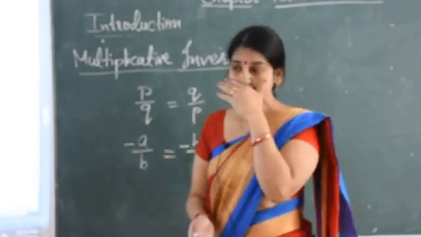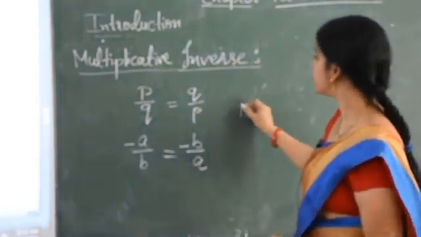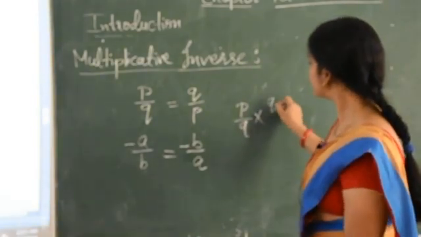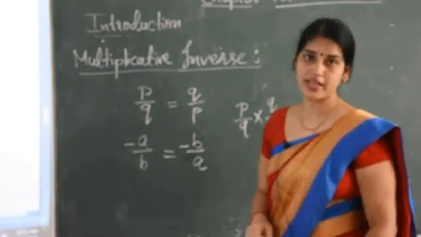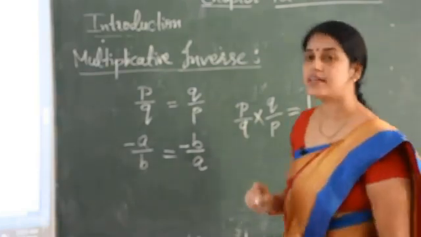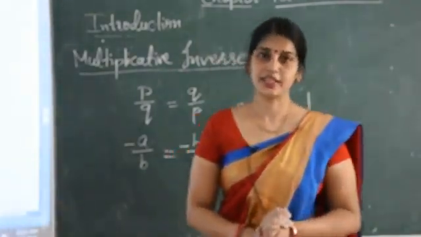It also has an identity: when you multiply a number by its multiplicative inverse, what do you get? Always 1. That means 1 is the identity element for multiplication.